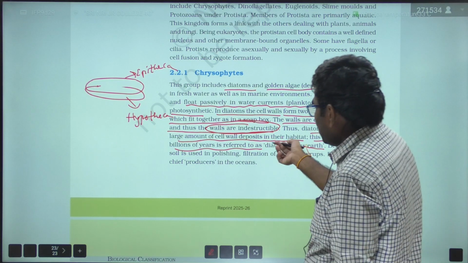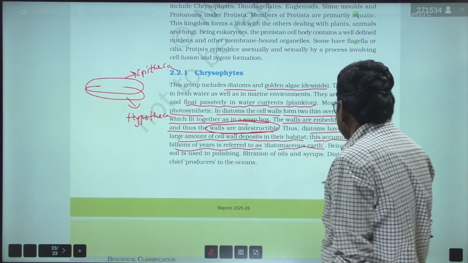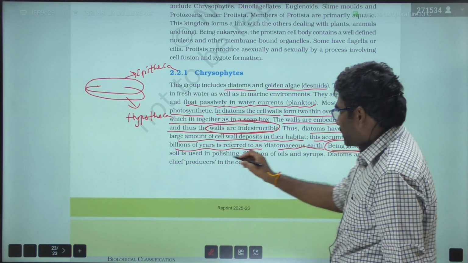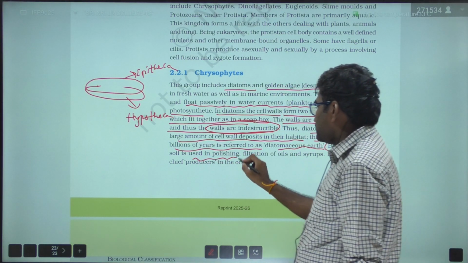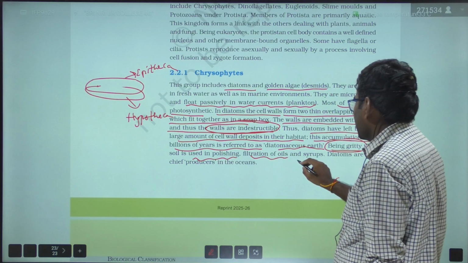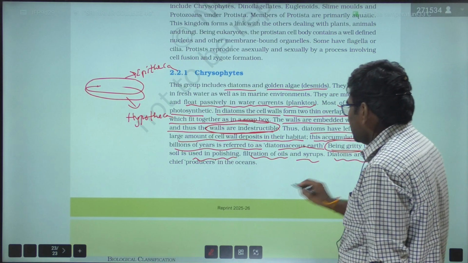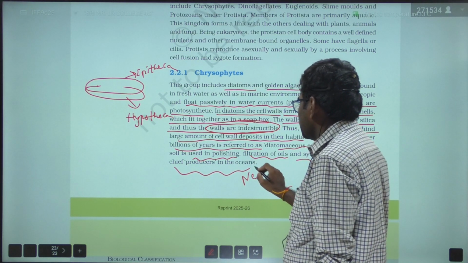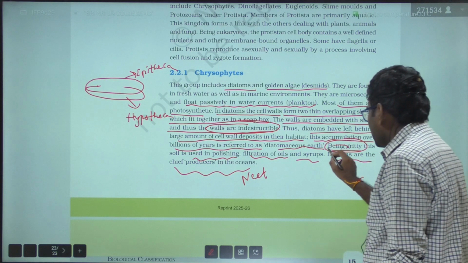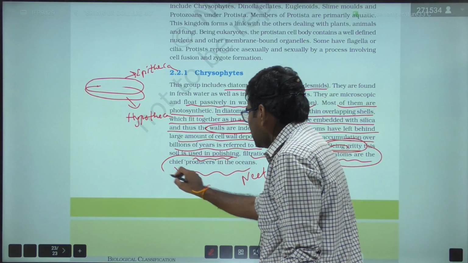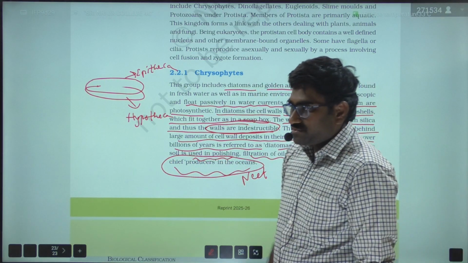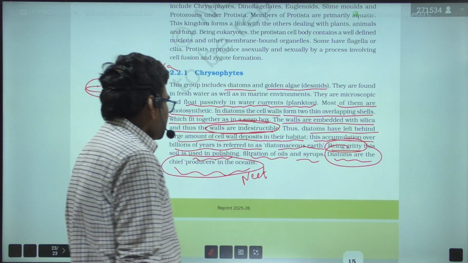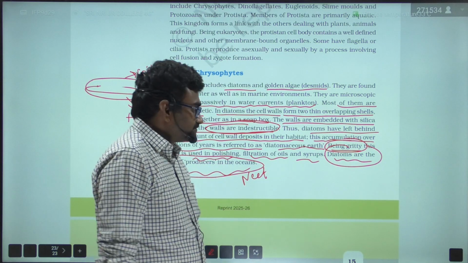And the economic importance of diatomaceous earth is, being gritty, that is being shiny, this is used in polishing, filtration of oils and syrups. So diatoms are chief producers in the ocean. It is a previous NEET question. Which of the following are the chief producers in the ocean? Diatoms are the chief producers in the ocean, right? So this is about the 4 marks question in IP examination, right?